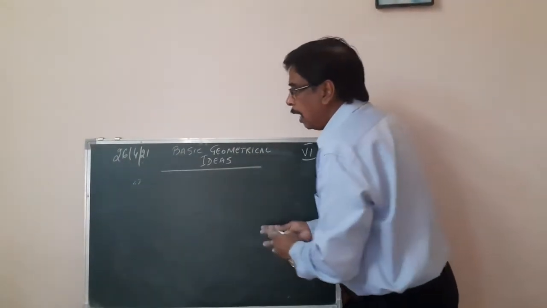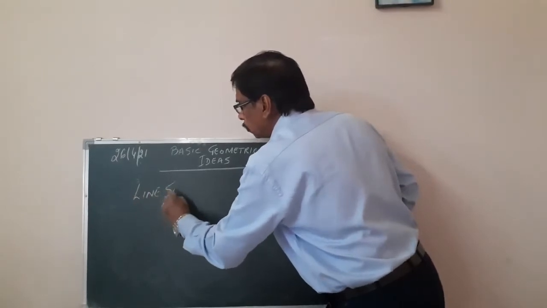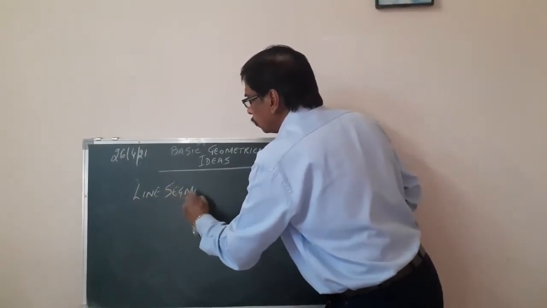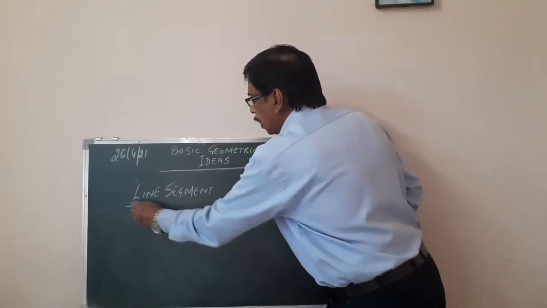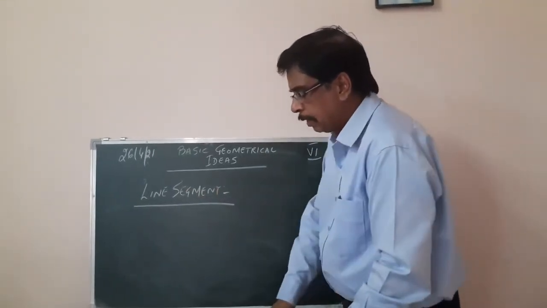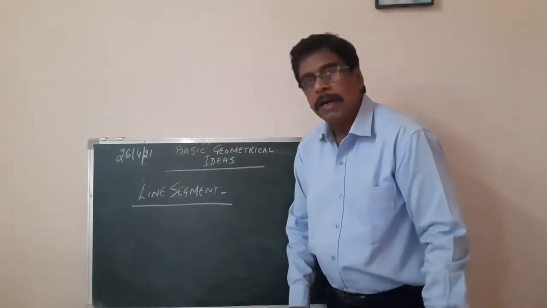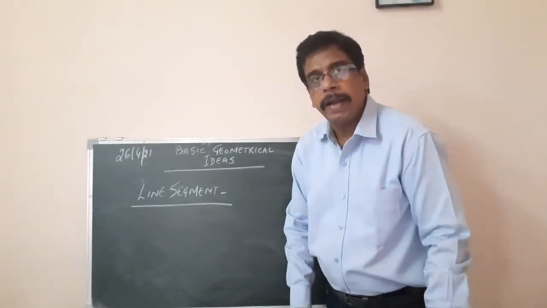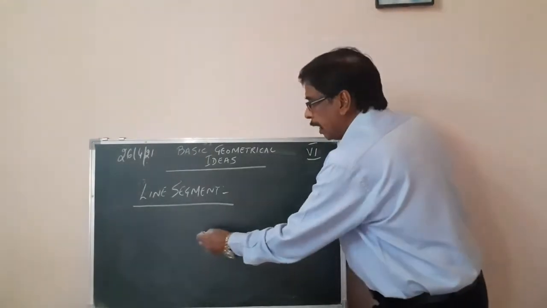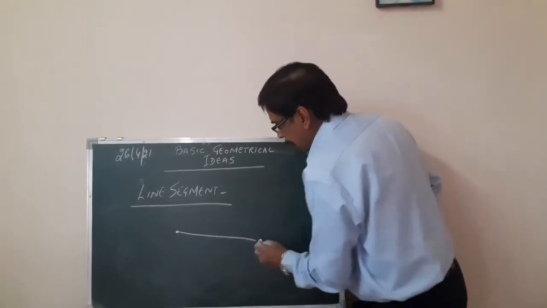Next we come to line segment. What is line segment? A line segment is a straight line that has a beginning and an end.